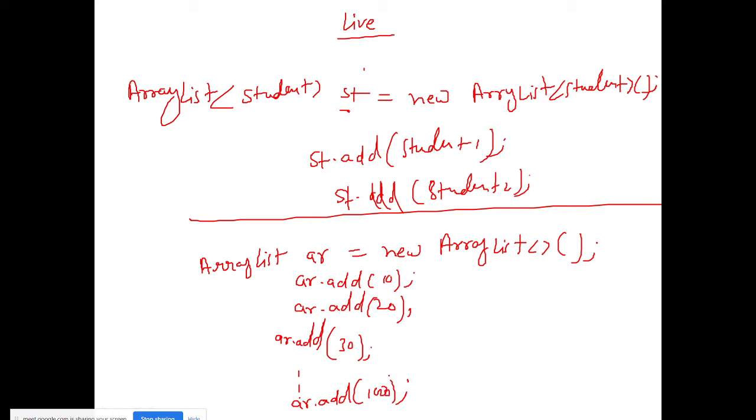Suppose 100 students are there and you have stored 100 roll numbers here.